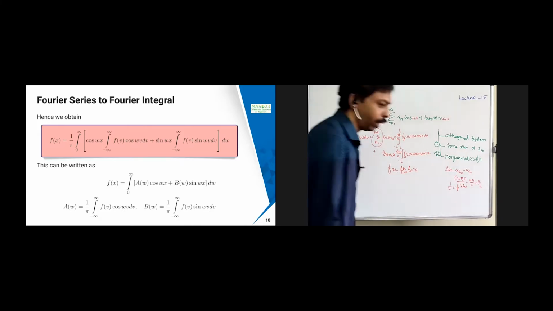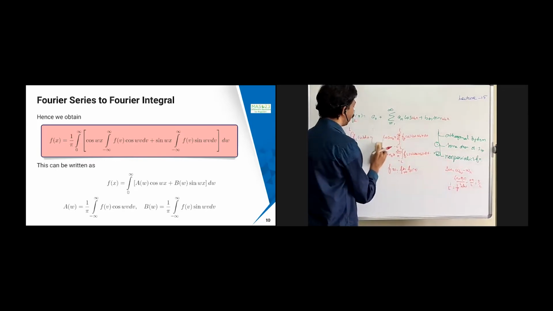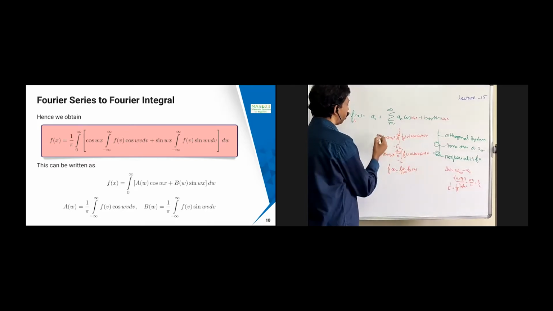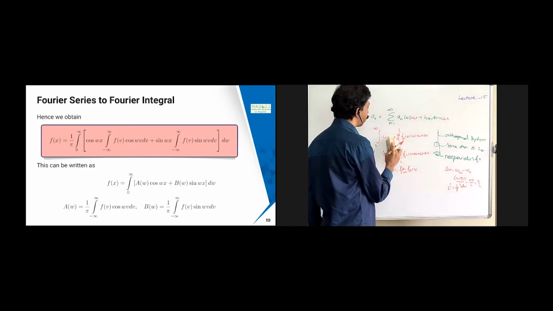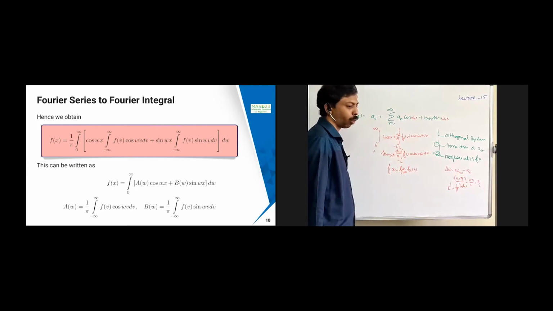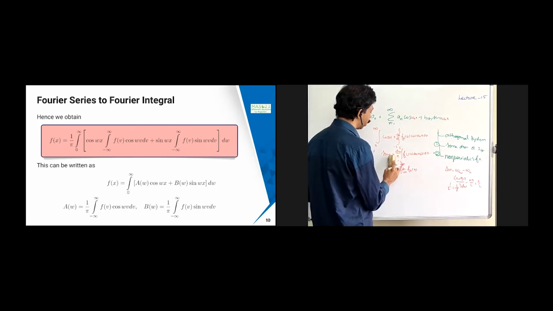So in this case, what is going to happen? I am going to replace that. Wherever I have it, it is taken care of inside, because I am going to put 0 to infinity. So this becomes 0 to infinity, and I am going to replace omega n with omega x, and again here omega x.